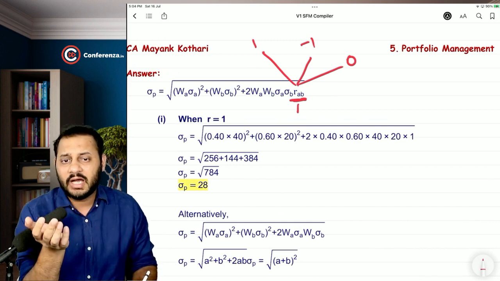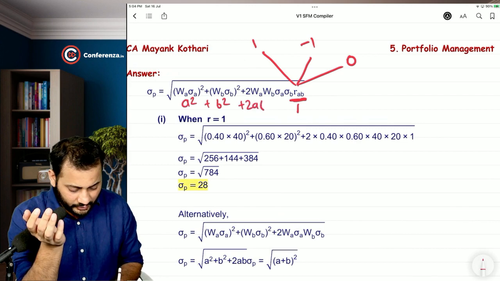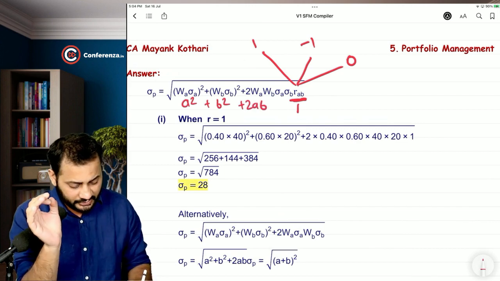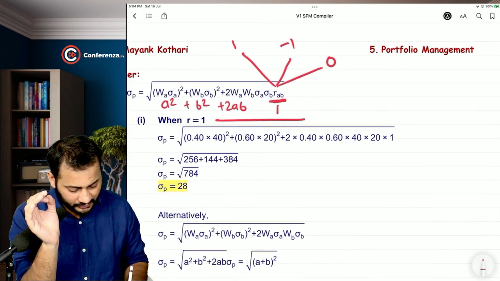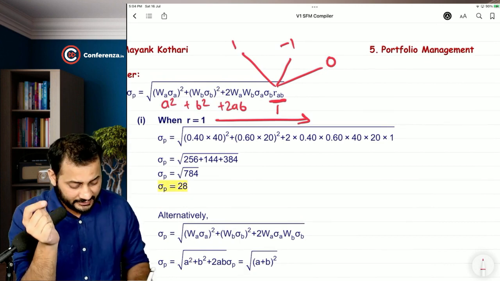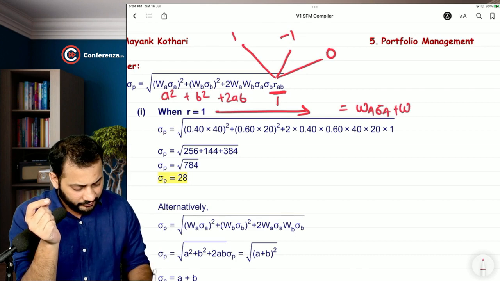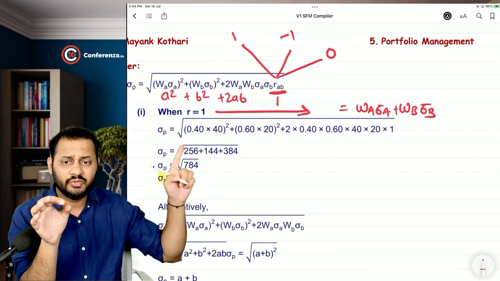And if you skip that, then you will realize this is A square plus B square plus 2AB, simply. So instead of this, when R is equal to 1, you can reduce the formula itself to this: weight of A, standard deviation of A, plus weight of B, standard deviation of B. That's it. You don't have to do this much.